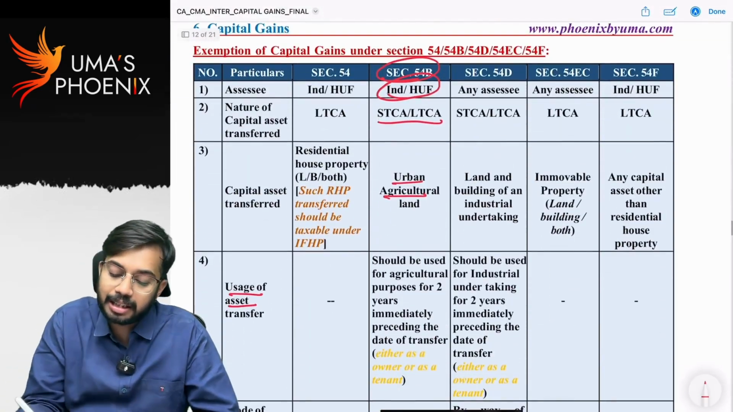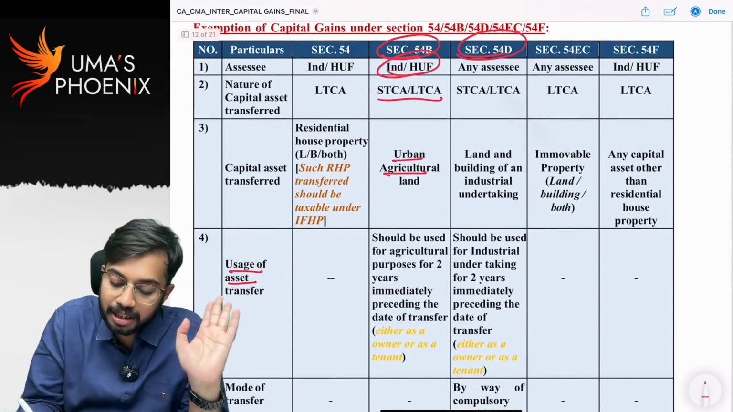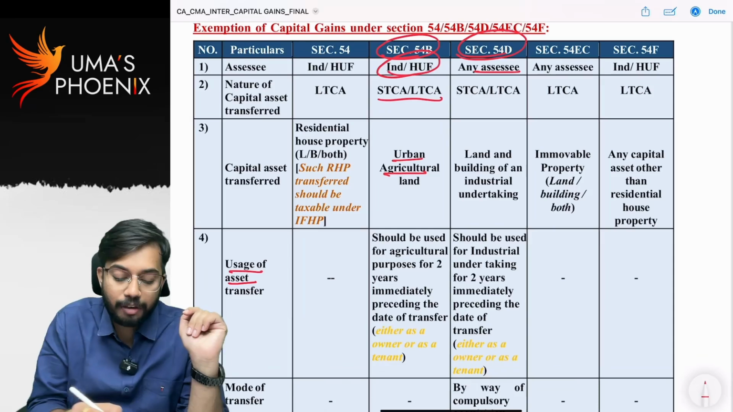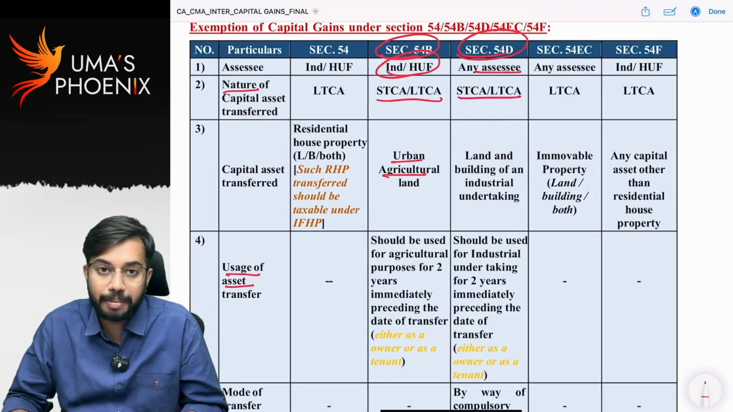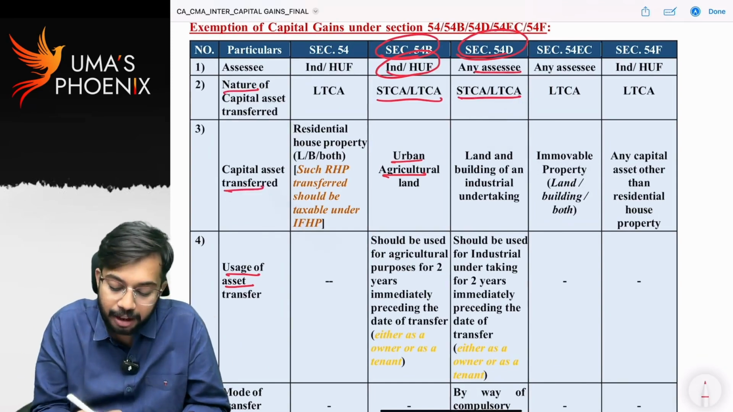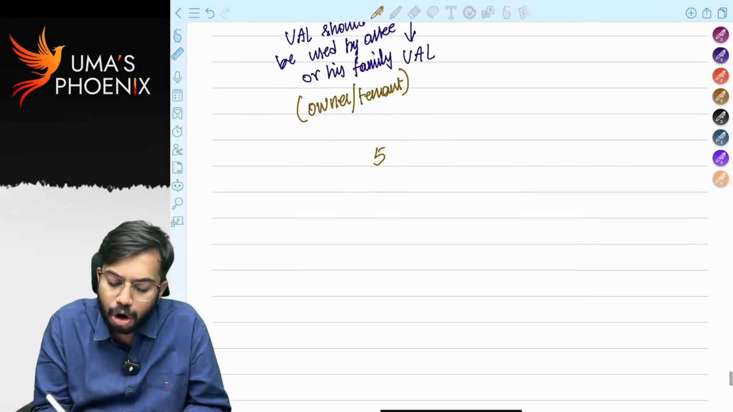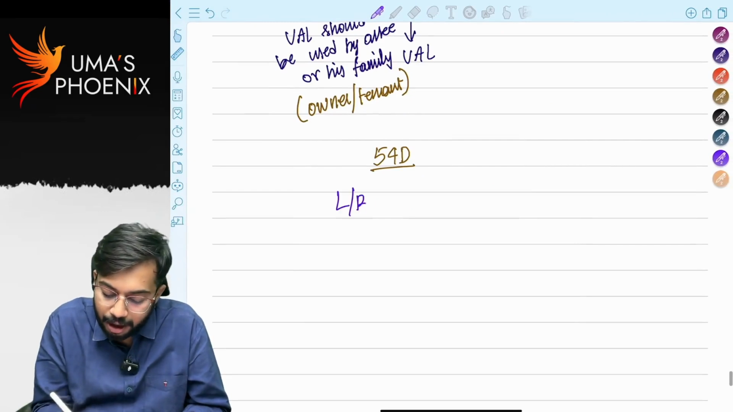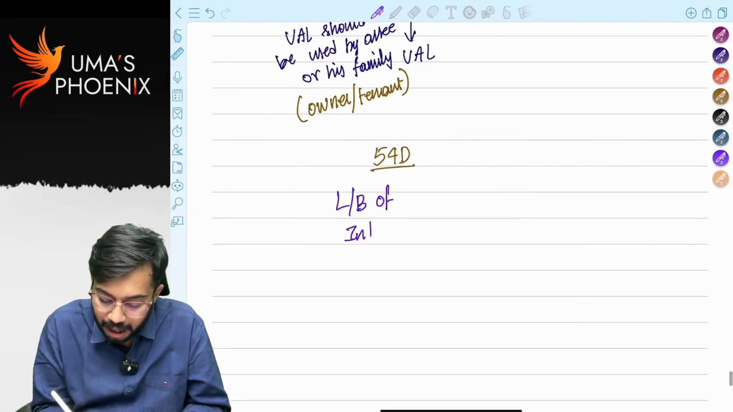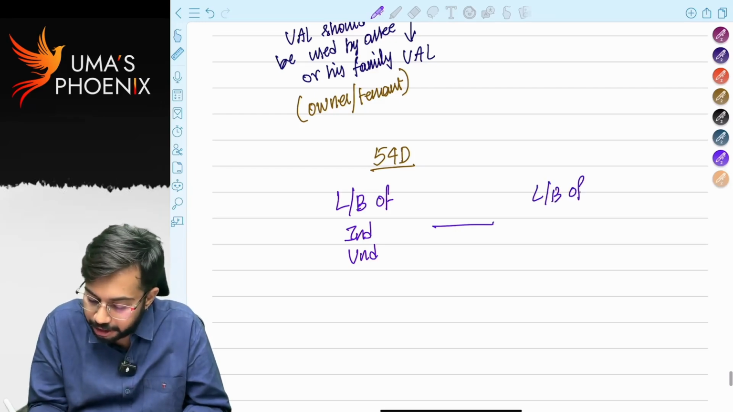Next, let us discuss 54D. Any assessee can claim exemption under section 54D. The nature of capital asset transferred can be either a short-term capital asset or a long-term capital asset. The capital asset required to be transferred is land or building of an industrial undertaking. So what is the combination under 54D? Under 54D, the combination is land or building of industrial undertaking to land or building of industrial undertaking.